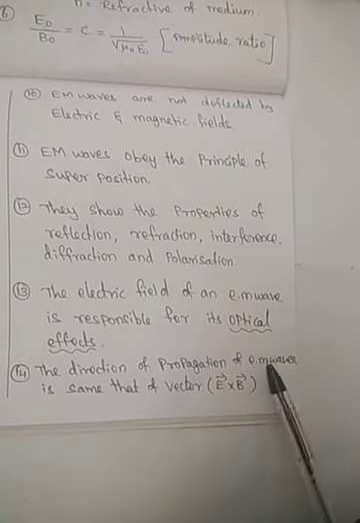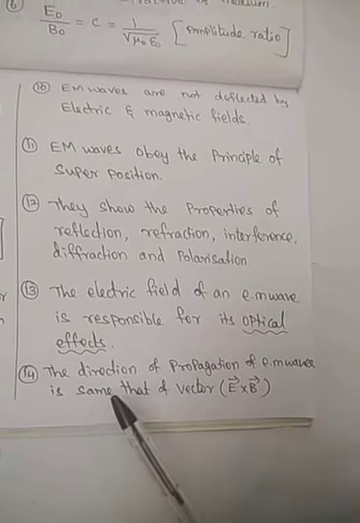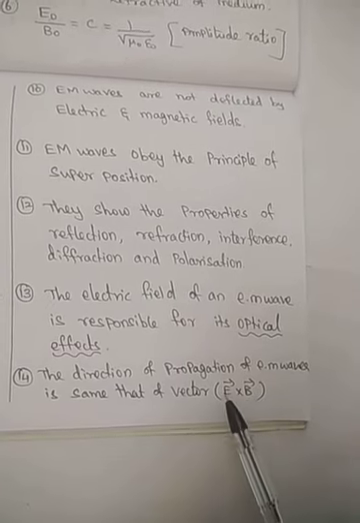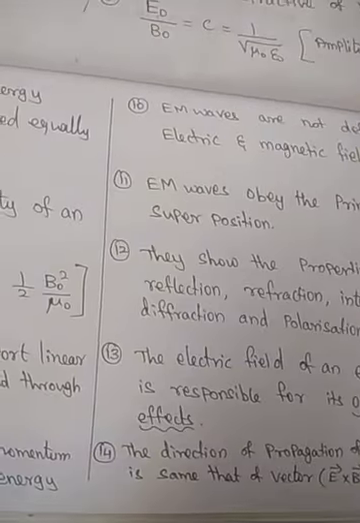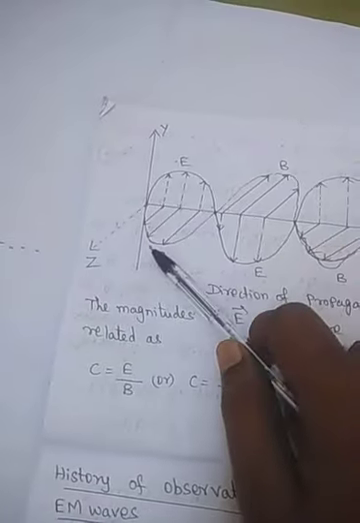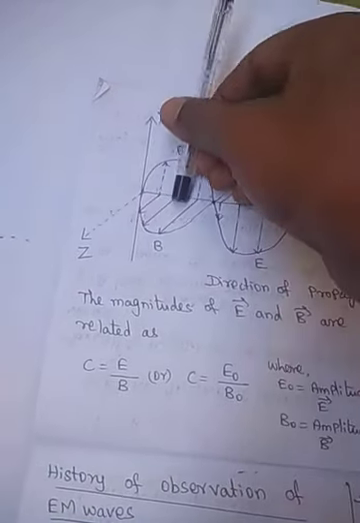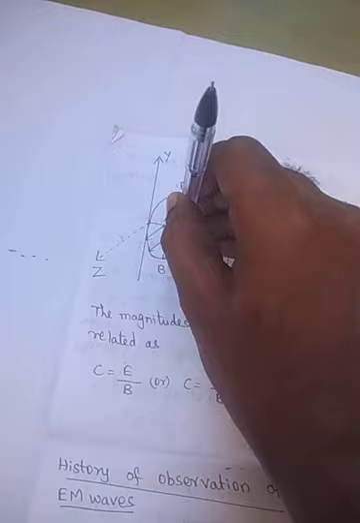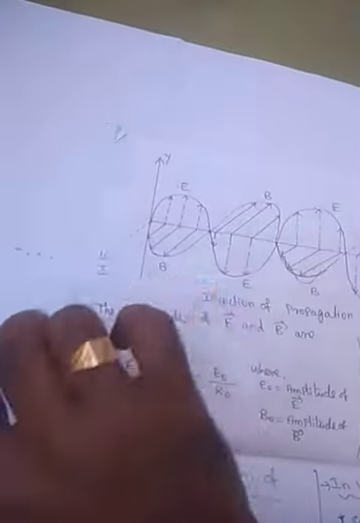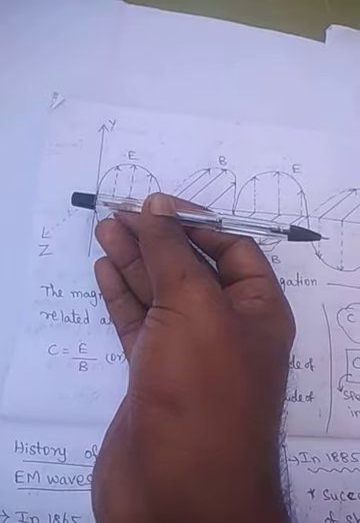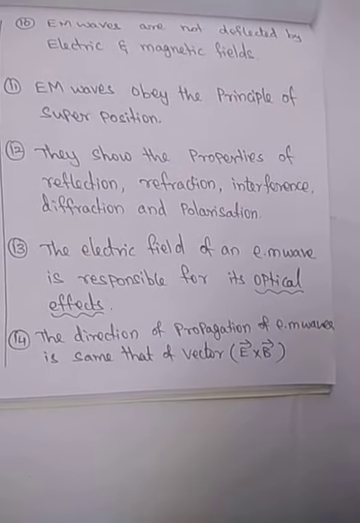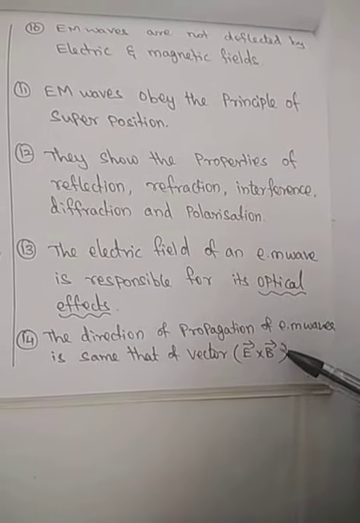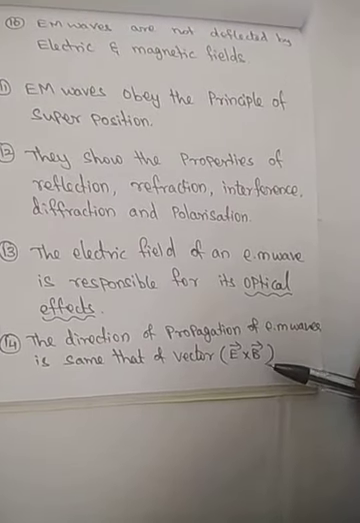The direction of propagation of the electromagnetic wave is the same as that of the vector E cross B. Listen students, this is the E vector, this is the B vector. The E vector is along the plane of the paper and the B vector is along this one, so this is the Y axis and the Z axis. If you take E vector cross B vector, that will be perpendicular to this plane, that is the X axis. So the direction of propagation of the electromagnetic wave is the same as the vector E cross B. This vector is called the Poynting vector.